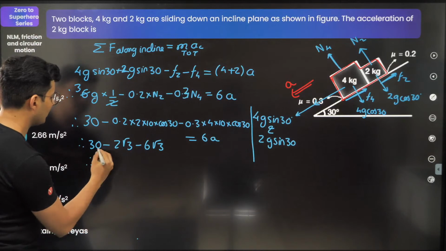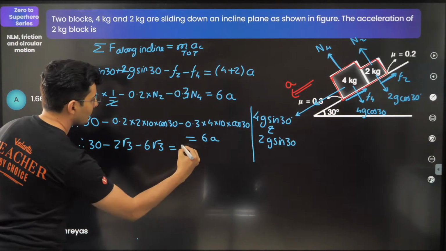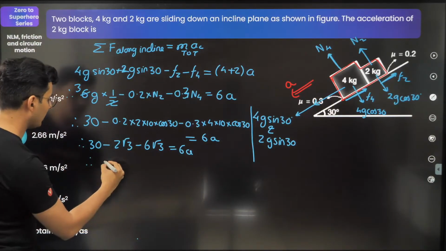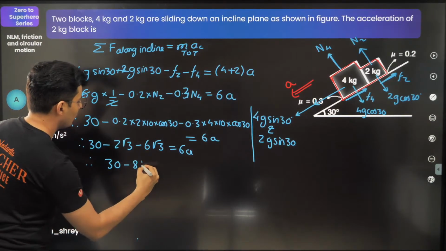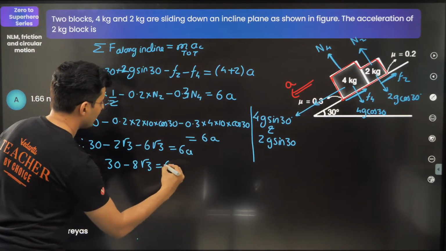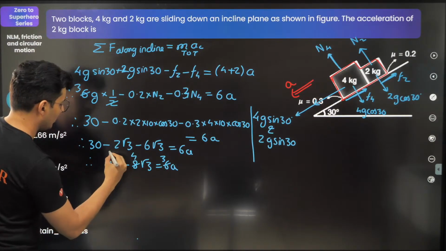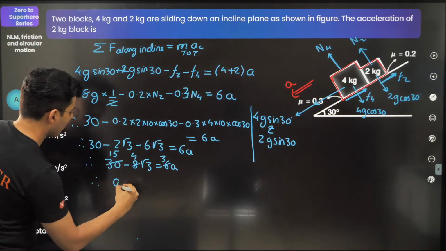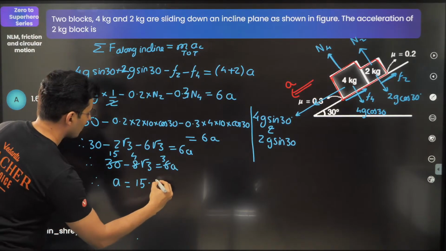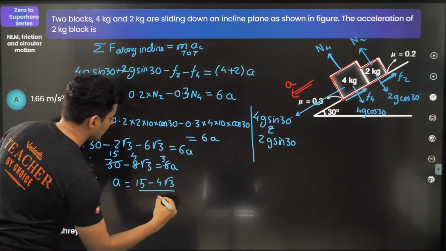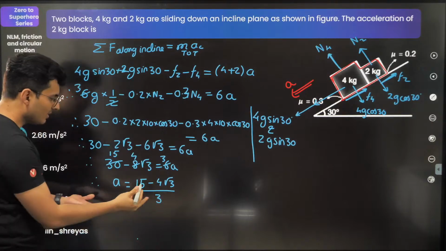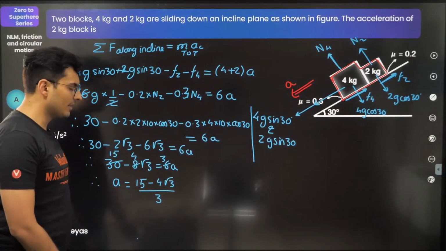So this will become 30 minus 8 root 3. So 30 minus 8 root 3 is equal to 6a. Divided by 3, this divided by 2, this will be 4 and this will be 15. So a will be 15 minus 4 root 3, divided by 3. So that's it. Solve this, you should get the answer.